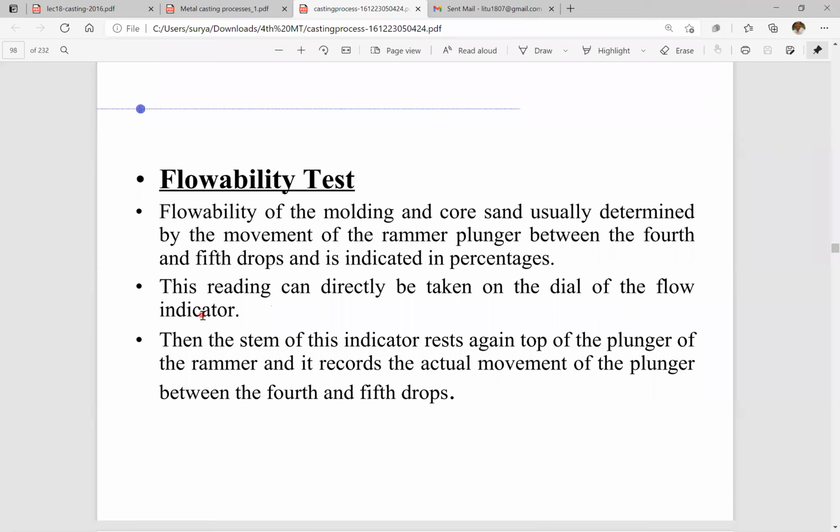If we are doing machine ramming, then there is a flow indicator that will show the flowability of the sand. This process is used for the measurement of flowability in the flowability testing machine. We don't have a flowability testing machine, so we don't go through this in detail.